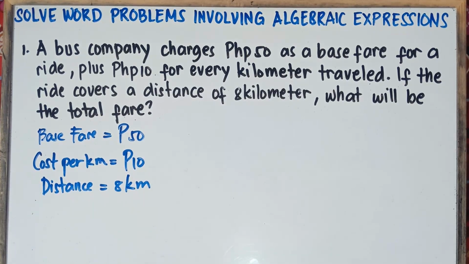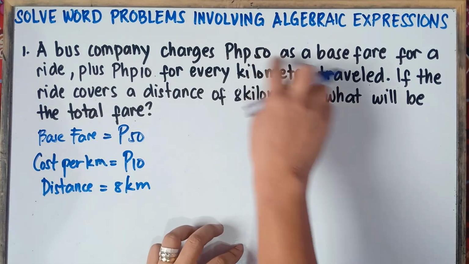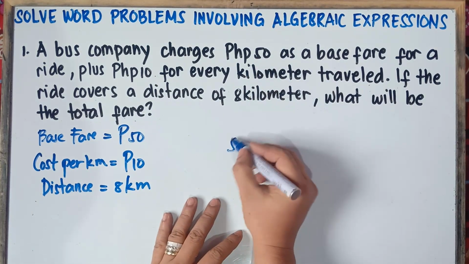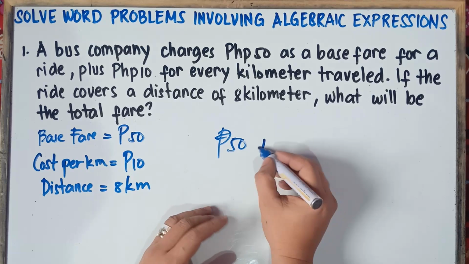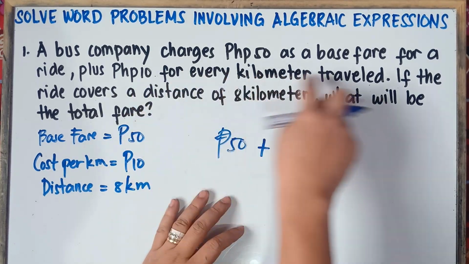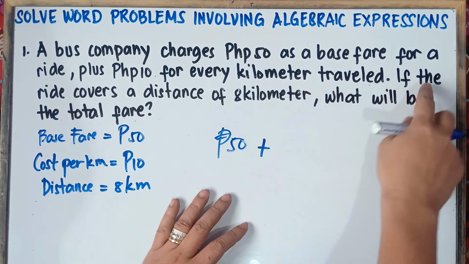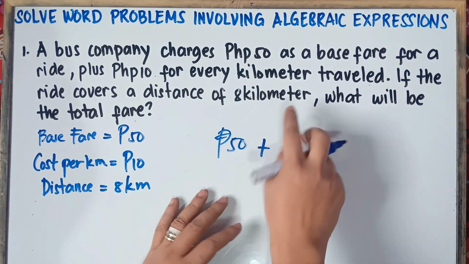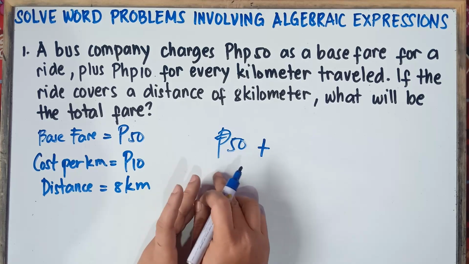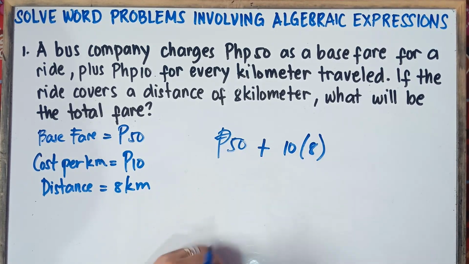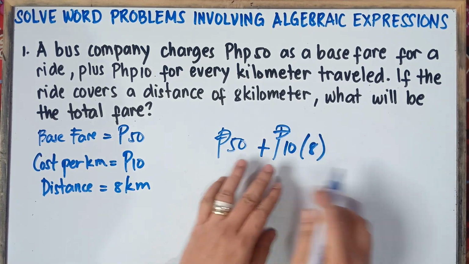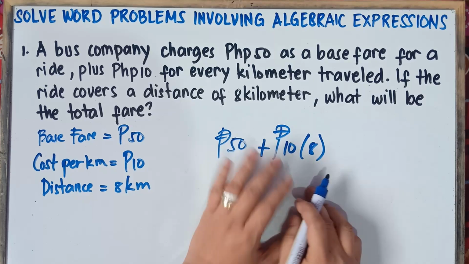So therefore, class, if we do the mental math, we can simply copy 50 pesos. 50 pesos plus 10 pesos for every kilometer, and you travel a distance of 8 kilometers. So the mental math is 50 pesos plus 10 pesos times 8, because it is 10 pesos for every kilometer.